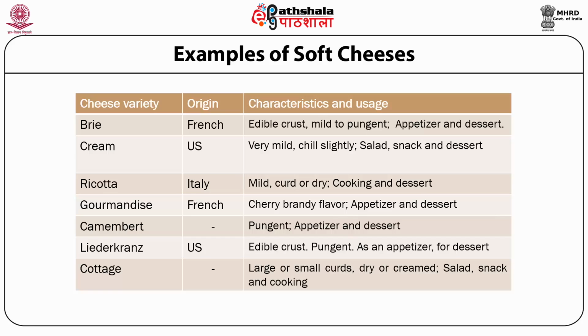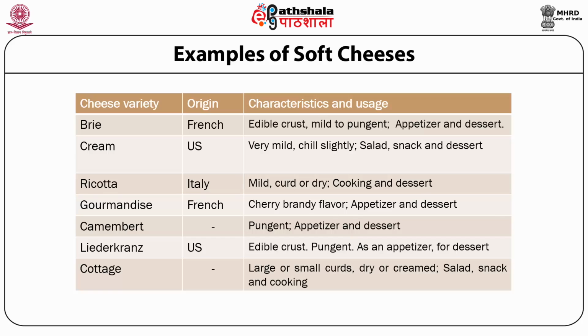If we see some characteristics and usage of these soft varieties of cheese, brie should have an edible crust, mild to pungent flavor, and for application this particular brie variety is used both as an appetizer and as a dessert.